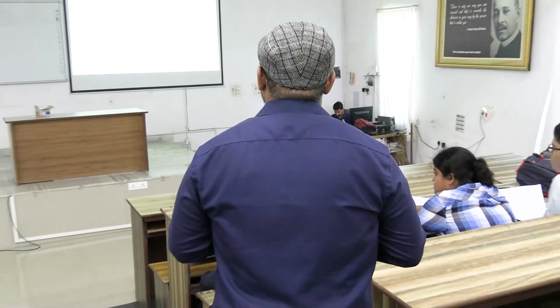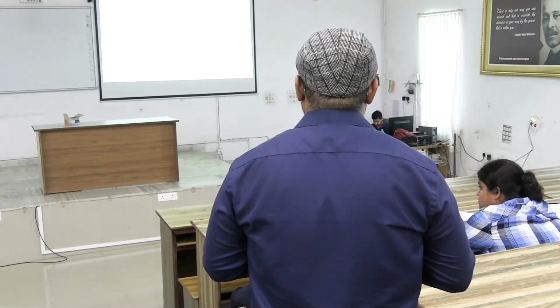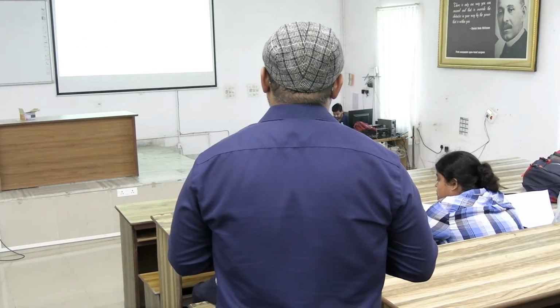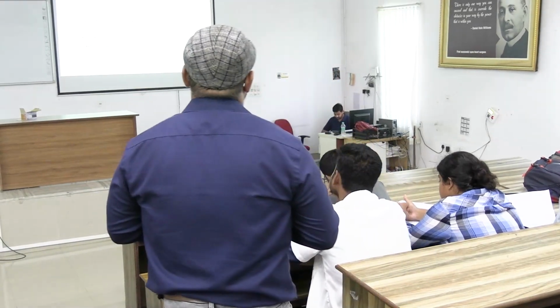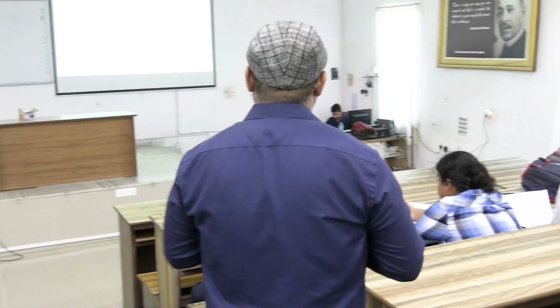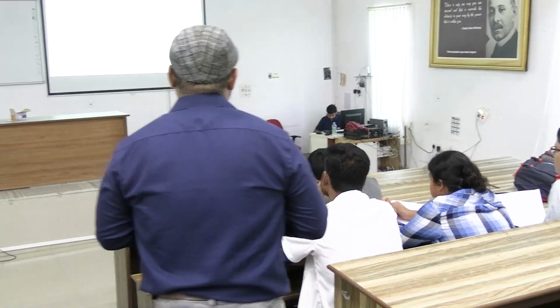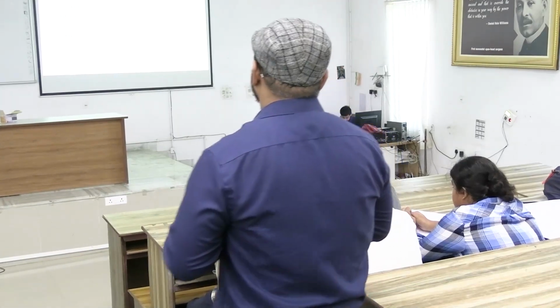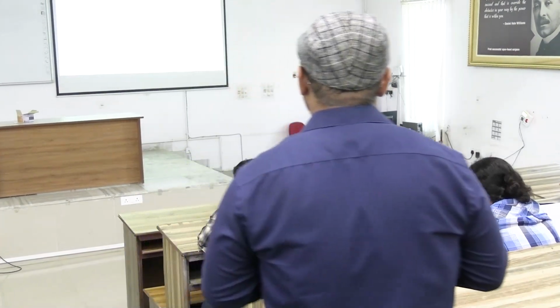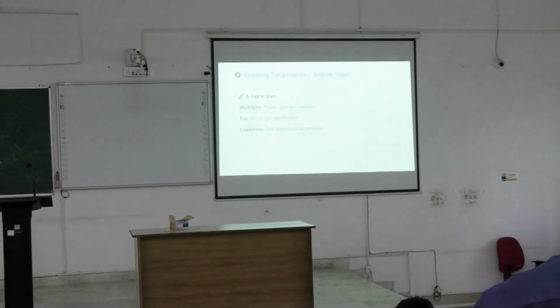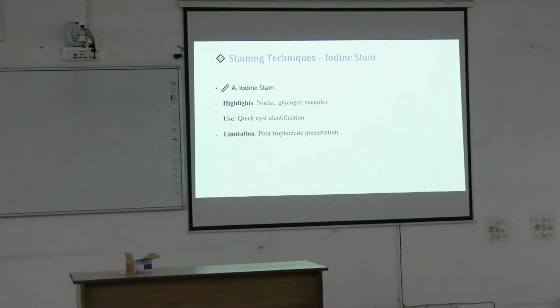Another concentration technique is the zinc sulfate flotation technique, which is less effective; the first is better. So just remember the two names, formalin ethyl acetate sedimentation and zinc sulfate flotation. Iodine stain highlights nuclei and glycogen vacuoles and is used for quick cyst identification. The limitation is poor trophozoite preservation.